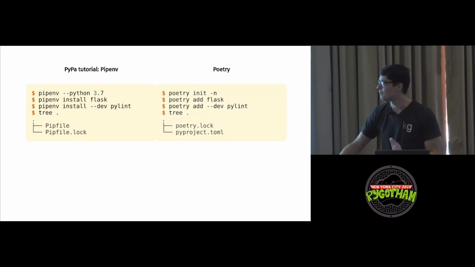Just side by side with poetry. You initialize poetry, you add Flask, you add Pylint, you get something similar. The point is, multiple tools solve this problem. Dependency management is a problem that is currently being solved in many places.